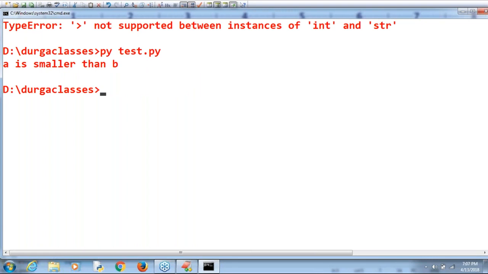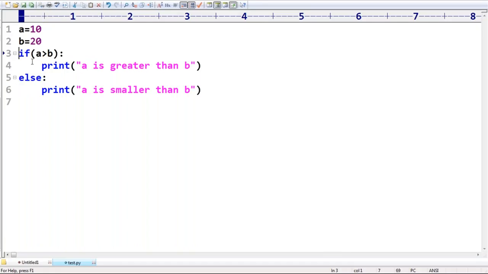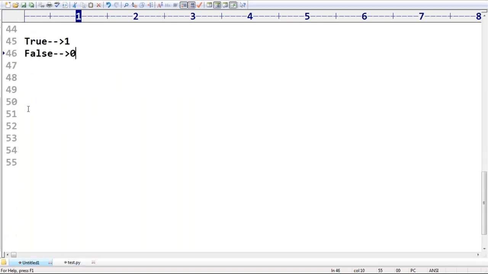So just observe how you can apply relational operators in the case of if. We are going to use such conditional checking multiple times in our programming. That's why you should be aware, just a small example. Next, there is another important point you should be aware of. It is a Python specific point. Maybe it is applicable in C language also, but not in Java.